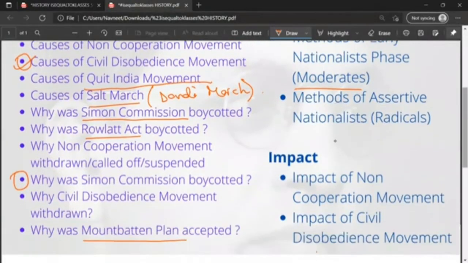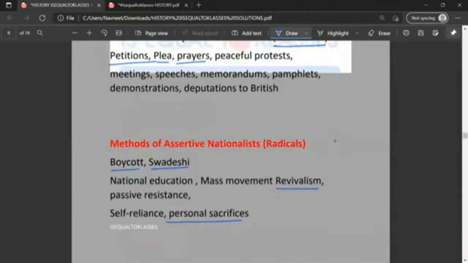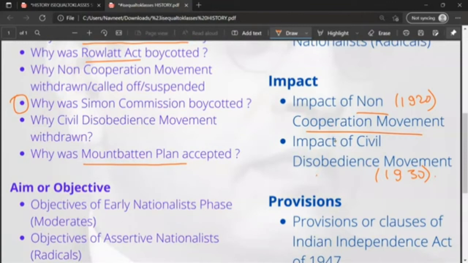So moving on. Impact of non-cooperation movement, 1920, and impact of civil disobedience movement, which happened in 1930. So remember the dates. I'm laying special emphasis on dates because it's important. If you want to frame answers, dates should play an important role. Hindu-Muslim unity, abolition of untouchability, mass movement, Swadeshi, bold patriotism, nationalism, sacrifice, confidence among Indians. Impact of civil disobedience.